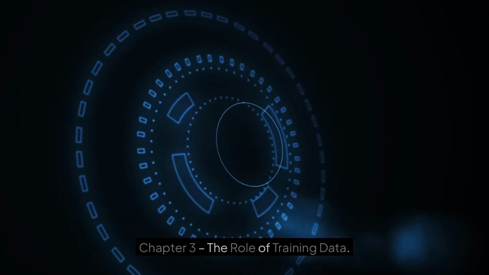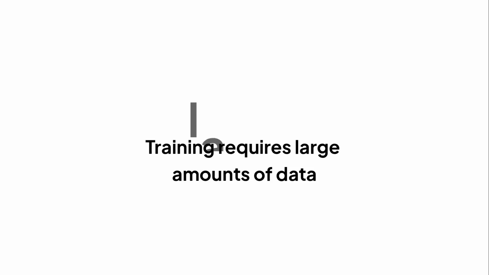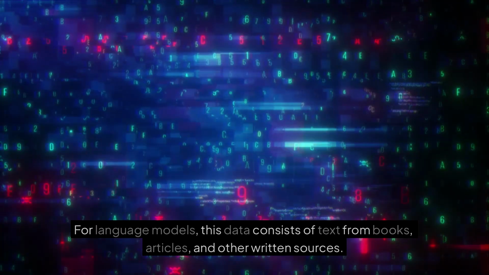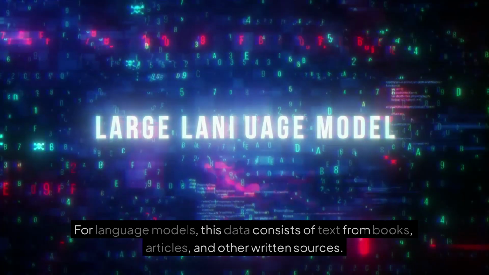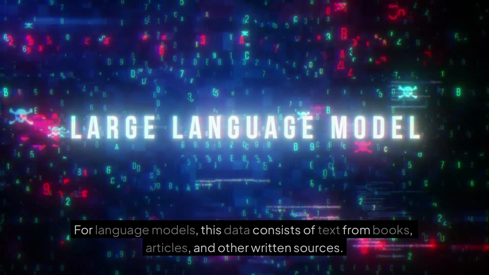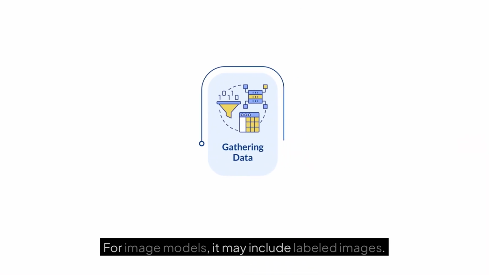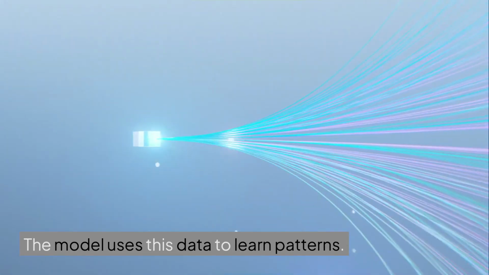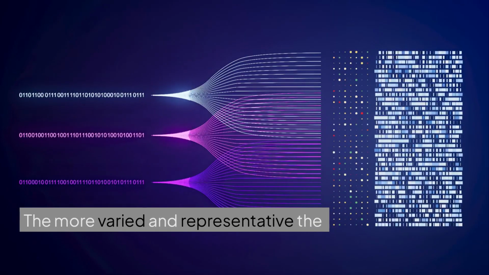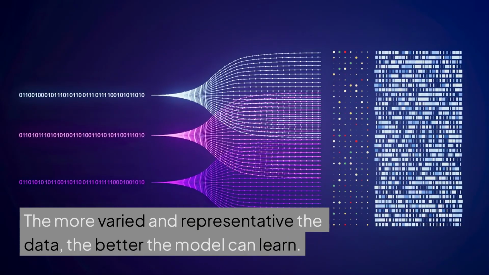Chapter 3: The role of training data. Training requires large amounts of data. For language models, this data consists of text from books, articles, and other written sources. For image models, it may include labeled images. The model uses this data to learn patterns. The more varied and representative the data, the better the model can learn.